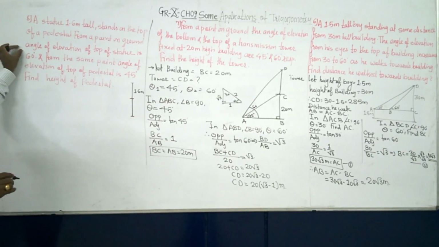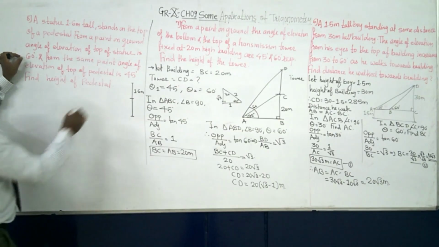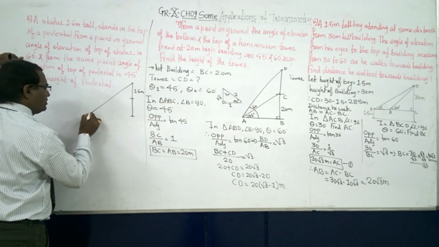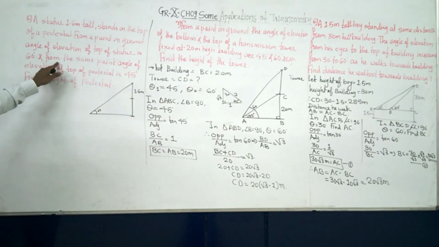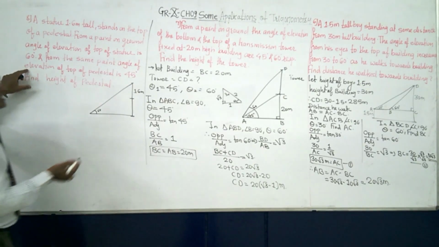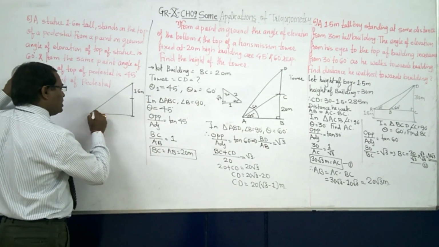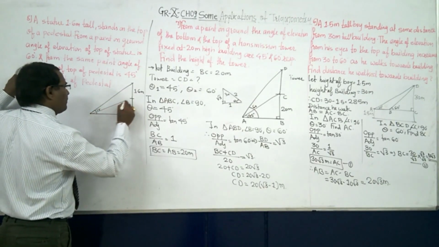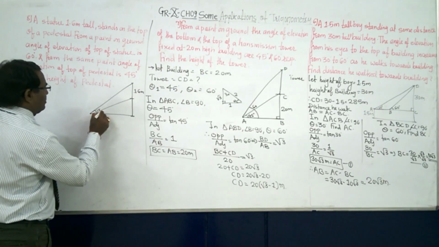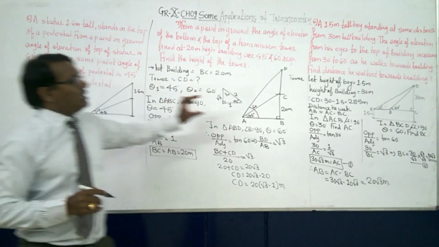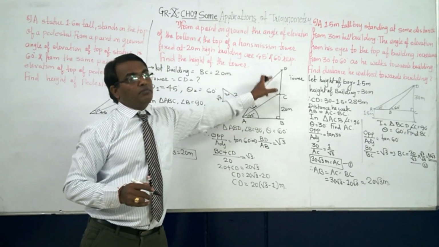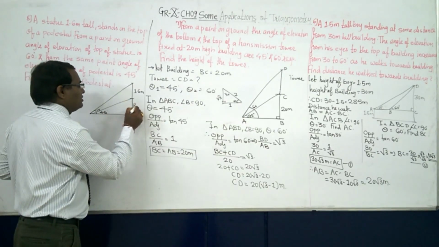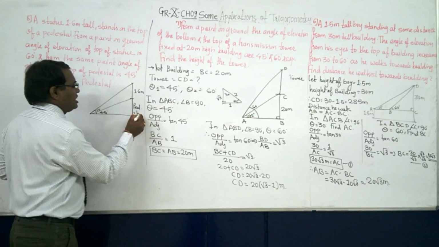Now, from a point on the ground, the angle of elevation of the top of the statue is, top of the statue is what here? This is what? 60 degree. Okay, and from the same point, the angle of elevation of the top of the pedestal. Now this is the pedestal, so this is the top. Okay, so this is 60 degree and then this is 45 degree. What is the difference? Here the bottom was given, here the top is given. There we found out the top, here we will be finding out this pedestal. Okay, pedestal that is equal to say H.